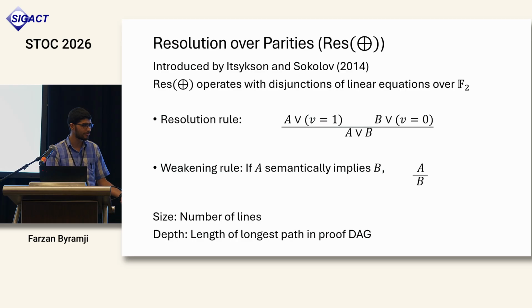And of course, the main complexity measure is the size, the number of lines, but we will also be interested in the depth of such proofs, which is the length of the longest path once you rewrite the proof as a DAG, according to how the rules are applied to previous clauses. So before saying more, let me give some motivation for why we care about Res(parity).